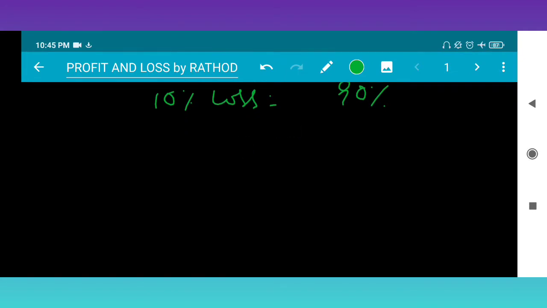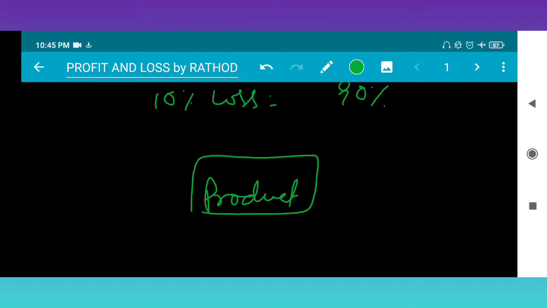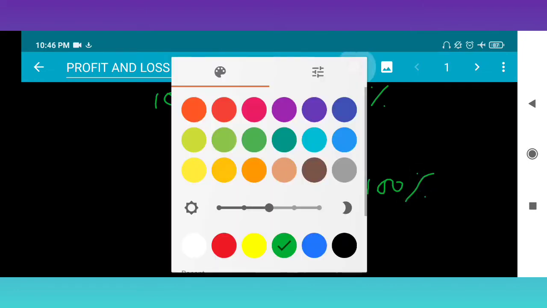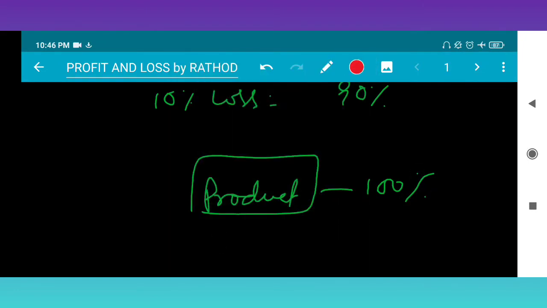Suppose I am taking a pen or any product here. Suppose this product cost is 100%. I am just taking 100% as an intermediate value here. Suppose I am increasing by some percentage, suppose 120%.